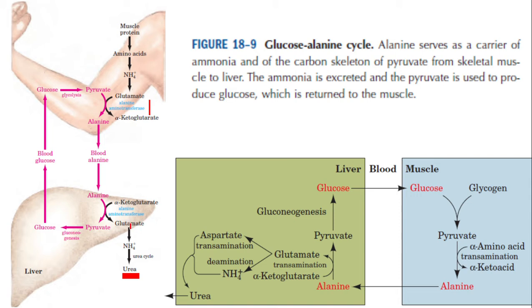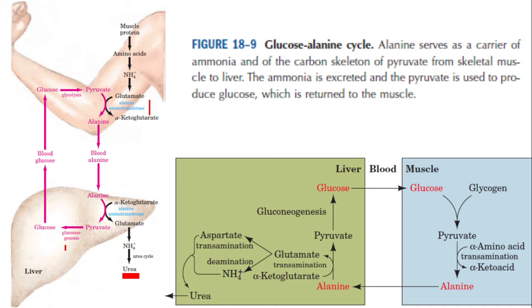Now the amino group containing compound glutamate has been transported from the muscle to the liver. In the liver, ammonia is released from the glutamate, and that ammonia is used for the urea cycle. And what about the pyruvate? This pyruvate is used for the formation of glucose.